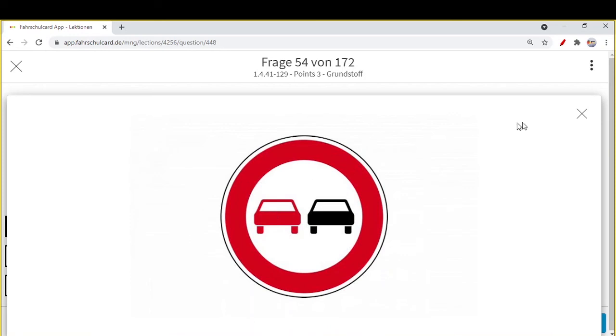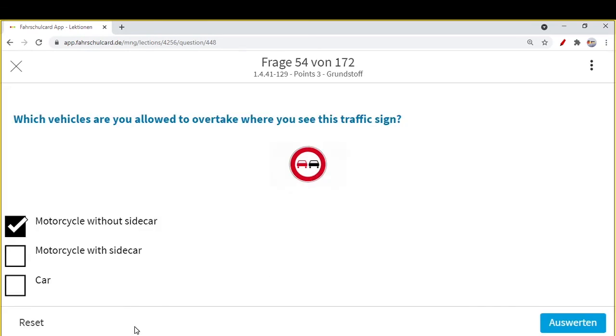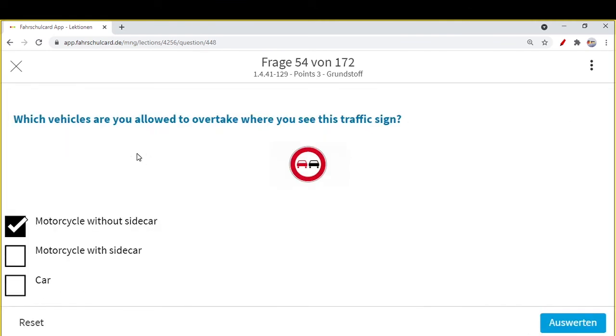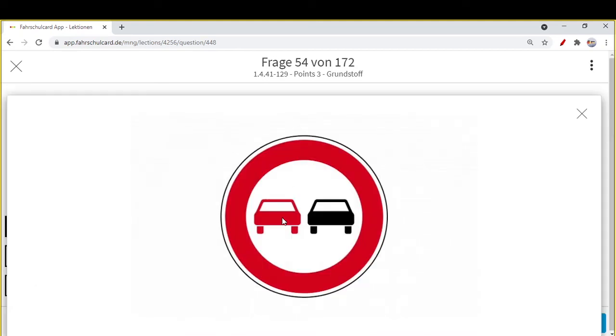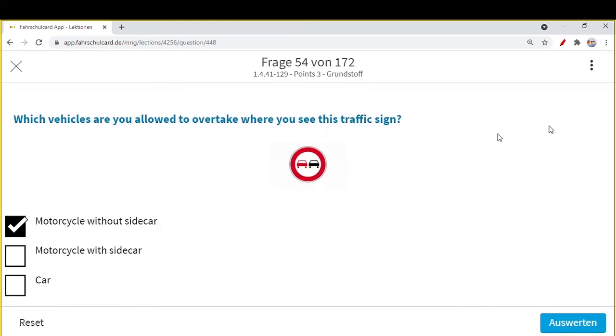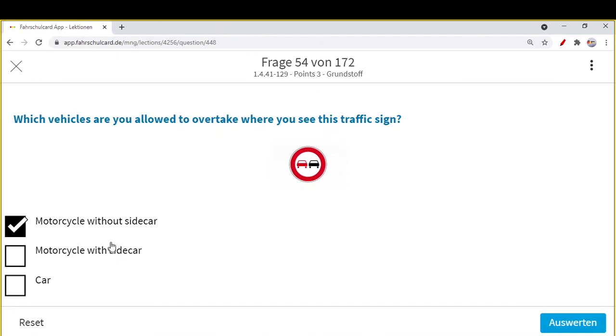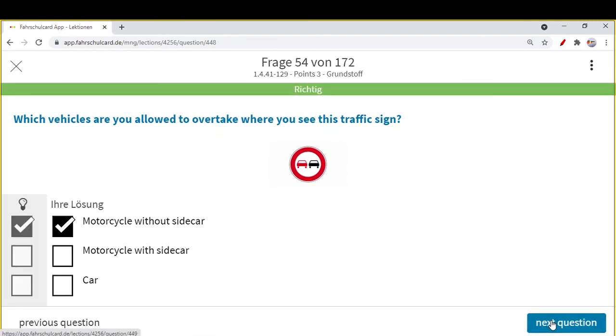Then you are not allowed to overtake the cars or the trucks or vehicles of a particular width. For example, a motorcycle with sidecar is of the same width as a car. You are only allowed to overtake in this case a simple motorcycle without a sidecar. If it is with a sidecar, then that's definitely not allowed. A simple car is also not allowed. So only a motorcycle without sidecar you are allowed to overtake.